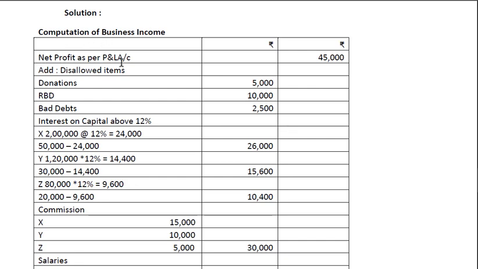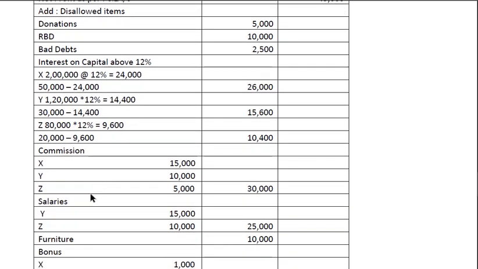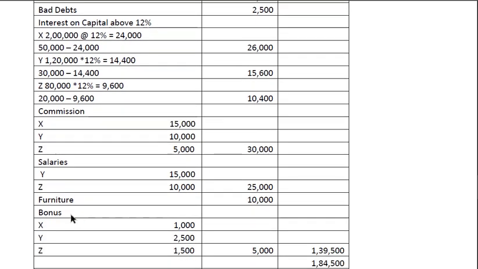So first is net profit as per profit and loss account, 45,000. Add disallowed items. So donation is not connected to business. Reserve for bad debts which are not allowed. Interest on capital above 12%. Commission is not allowed. Salaries to partners. Furniture which is not connected to the business.